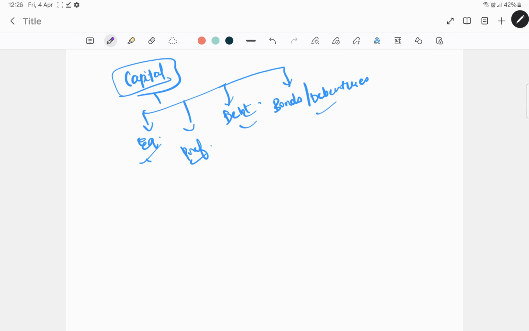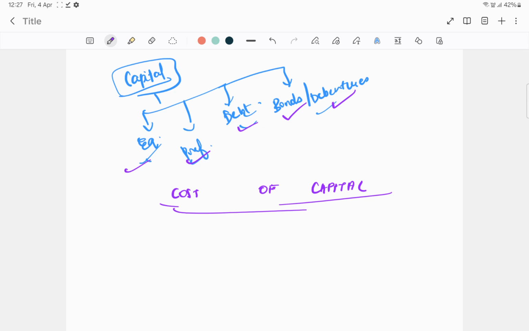Now this chapter is all about cost of capital. Now what is cost of capital? Cost of capital is nothing but the overall cost that the entity incurs. For example, if you raise through equity, you will have to give return to your investors. If you raise through preference shares, you have to pay preference dividend. If you raise through debt, you will have to pay interest. If you raise by way of bonds or debentures, then also you will have to pay interest. This is basically a cost for the entity. So the entity will have to incur cost on equity, preference, debt, bonds or debentures. So this is basically the cost of capital.